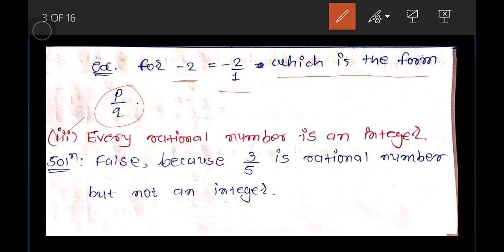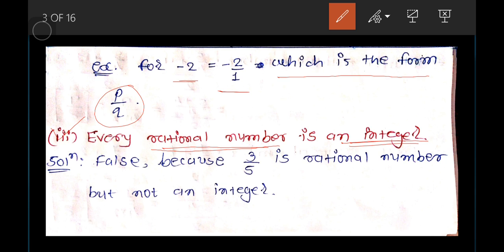About statement number 3: every rational number is an integer. What is a rational number? We know that if we can write any number in the form p by q, where p is an integer and q is also an integer, but q does not equal 0, then we say it is a rational number. Now what are the integers? -3, -4, -1, 0, 1, 2, 3, 4, 5, 6.